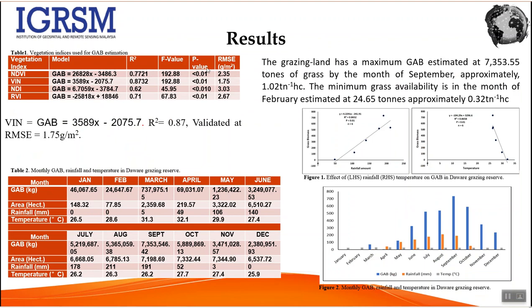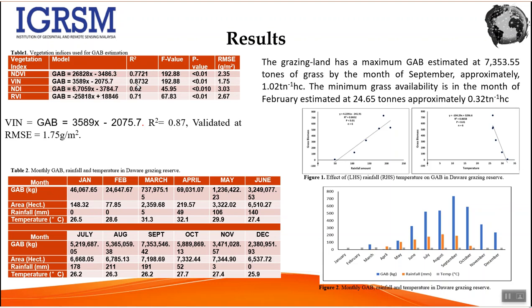Now from this paper, the results I get: 4 indices were used which were considered best for modeling, and these are their corresponding models. Out of these four, the simple ratio vegetation index has the highest R-square value of 0.87.